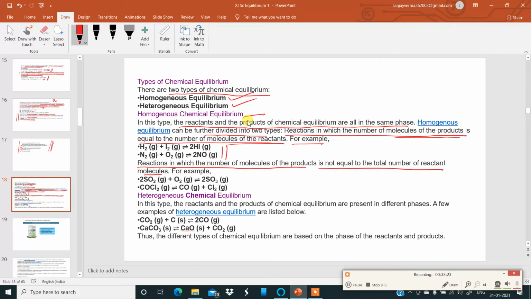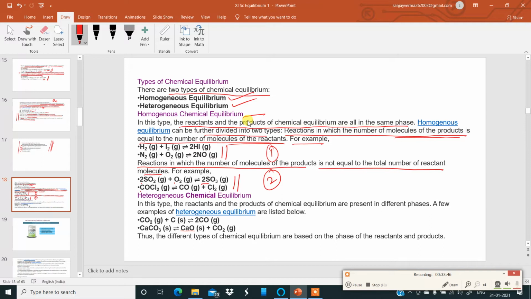Over here, have a look. 2 plus 1 is 3. But here it is 2 only. Here it is 1. Here it is 2. So this is not equal. Okay. So these are two examples of homogeneous chemical equilibrium. This also can be categorized into two types over here. Type 1, over here type 2. In type 1, the number of molecules of the products is equal to the number of molecules of the reactants.